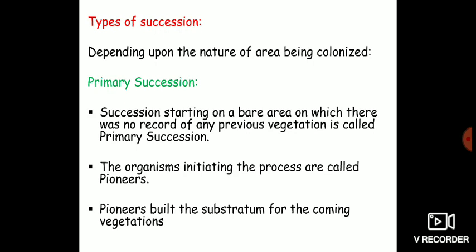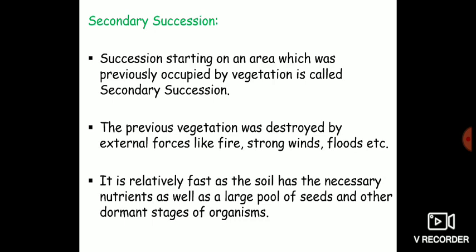And you have a second type of succession that is known as secondary succession. Secondary succession is that type of succession which occurs on an area which was previously occupied by vegetation, but due to some natural or human factors, the area has been deprived of its vegetation, it has been deprived of its organisms, and if succession somehow starts on this area, this type of succession is known as secondary succession.